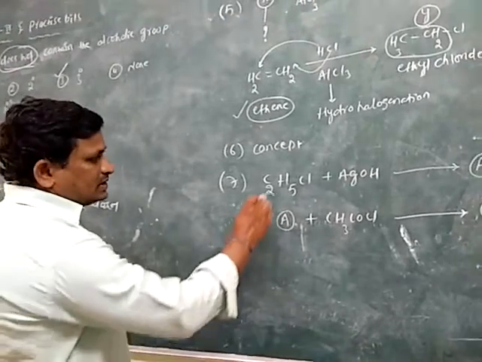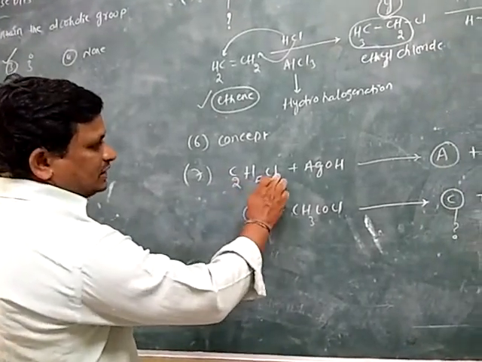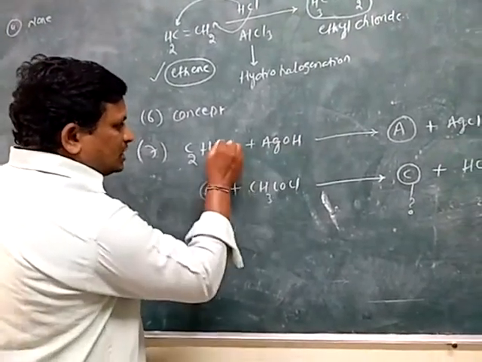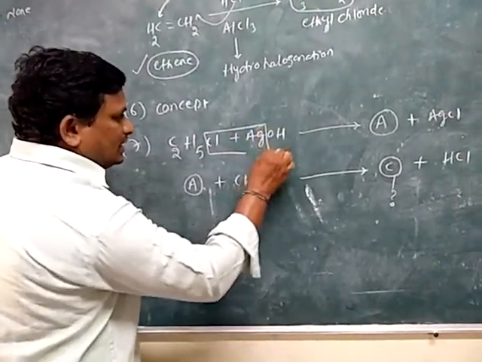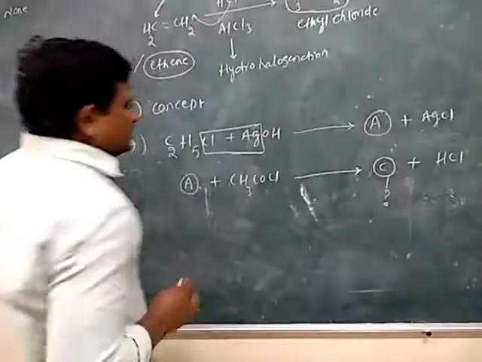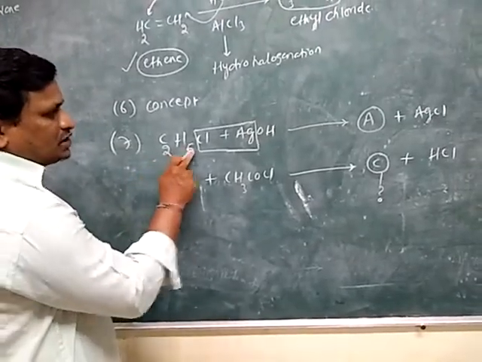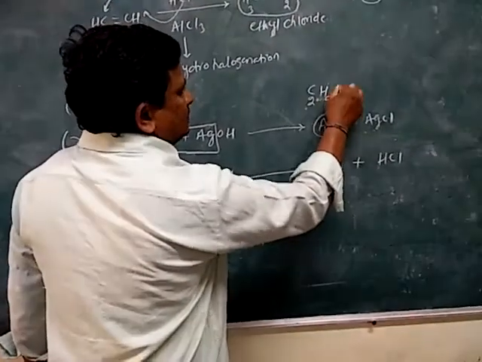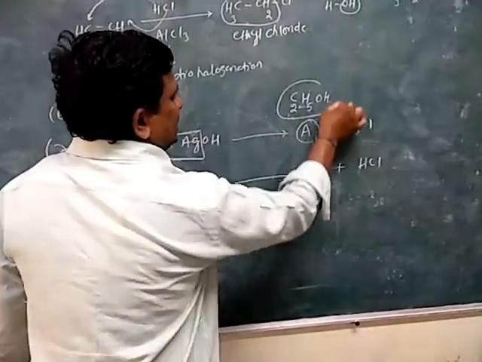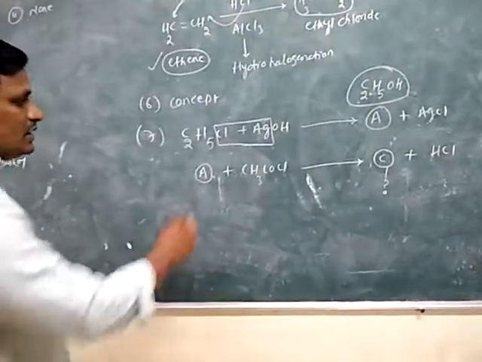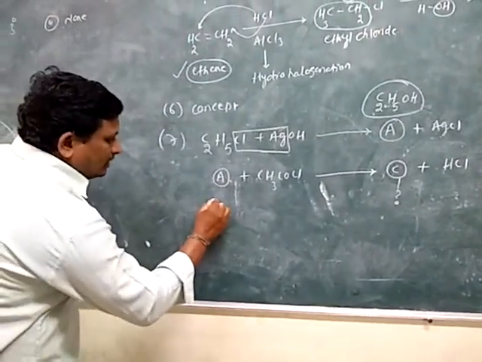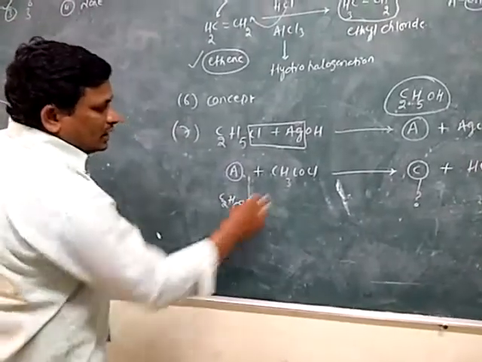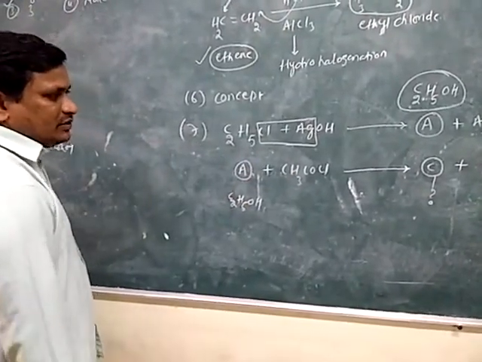For example, let us consider C2H5Cl treated with AgOH. Then Ag combines with Cl to form AgCl. The remaining compound is C2H5 plus OH, so A is C2H5OH, the ethyl alcohol. Then A, ethyl alcohol, C2H5OH, is treated with CH3COCl.